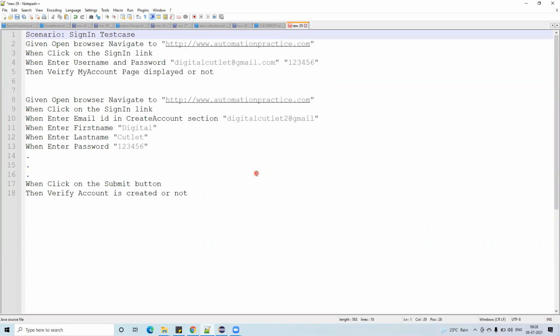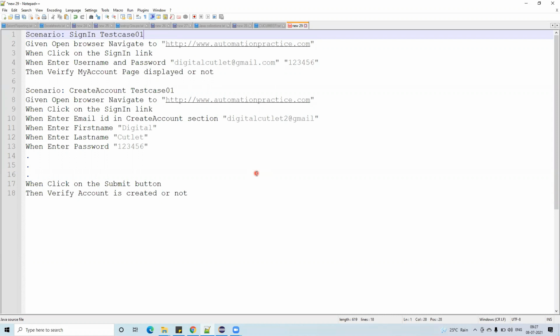This is a test case name, and for this one also you can provide a name, like scenario create account test case 01, something like that. So this is how you can provide the names. Okay, so some name I have given, that's it.